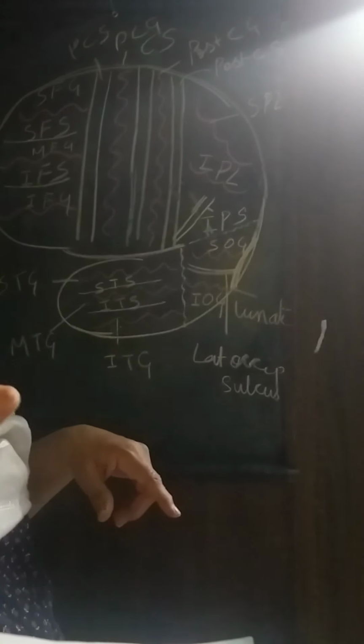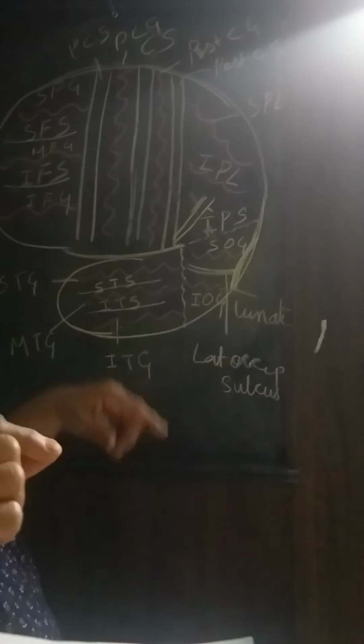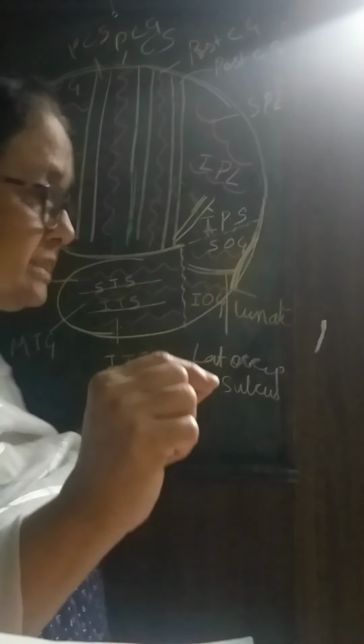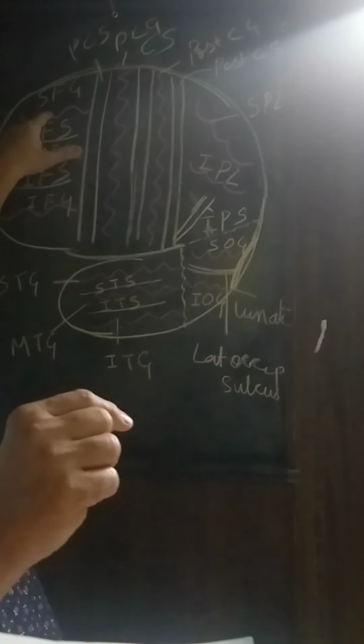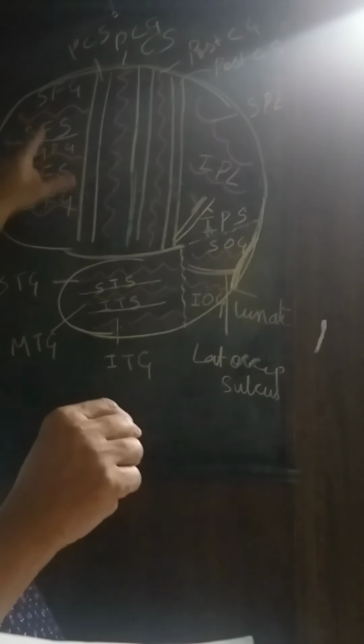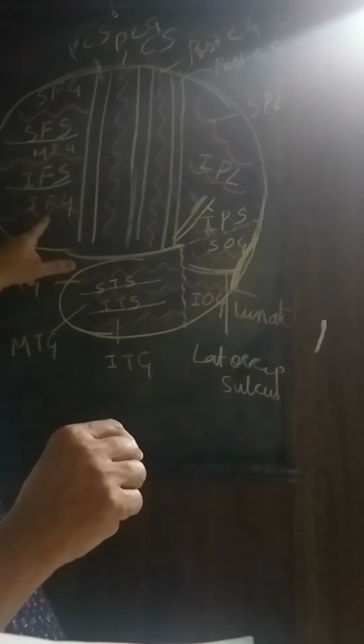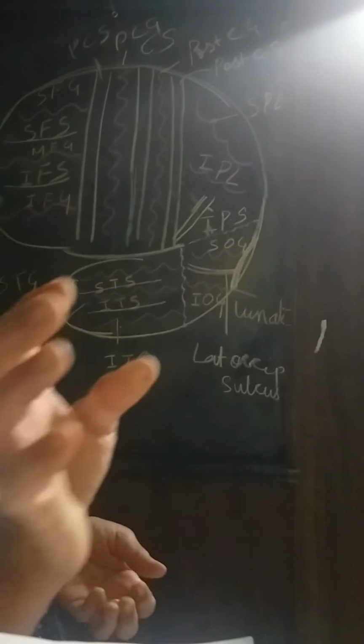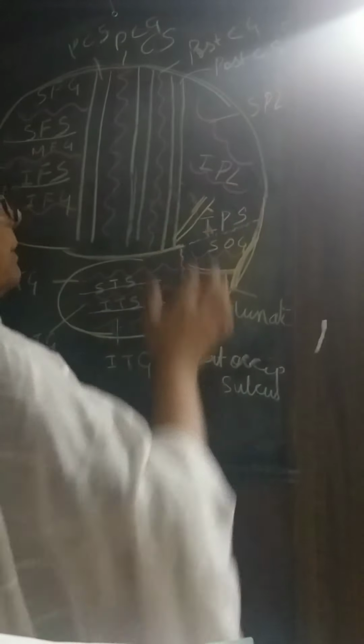I told you, gyri I have drawn in zigzag, sulci I have drawn in straight lines, for you to understand. Okay, understood till here? Now it is the parietal lobe.